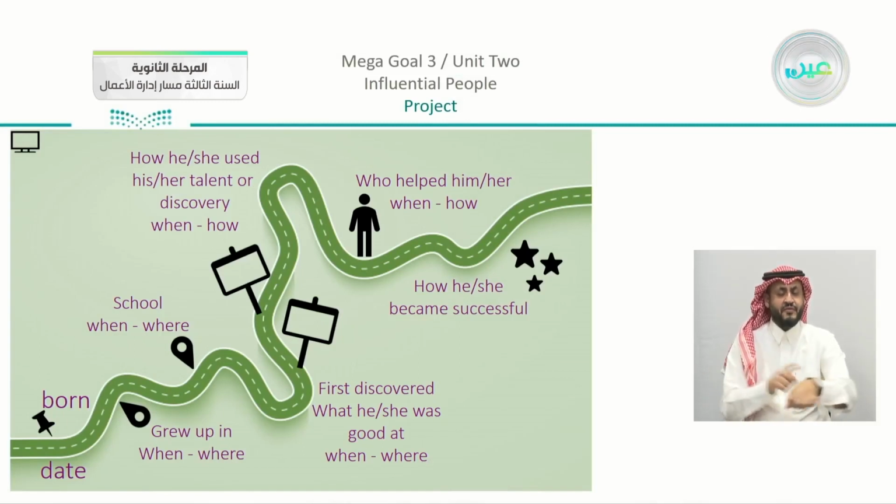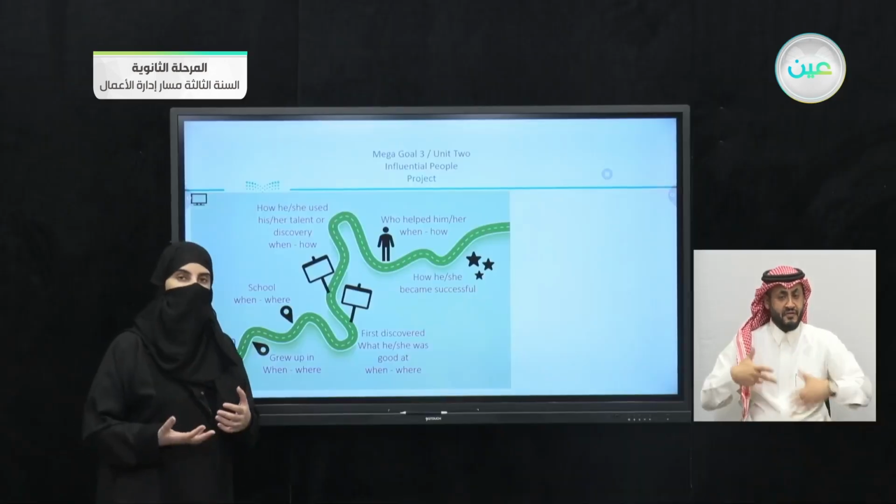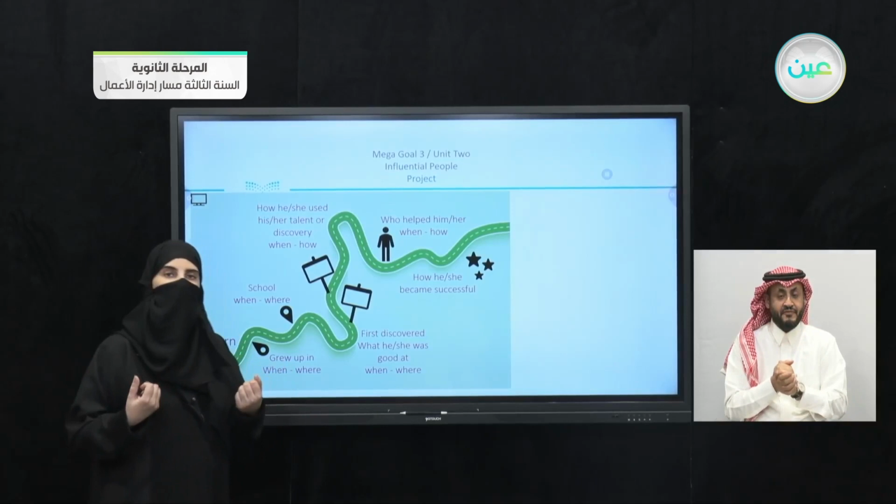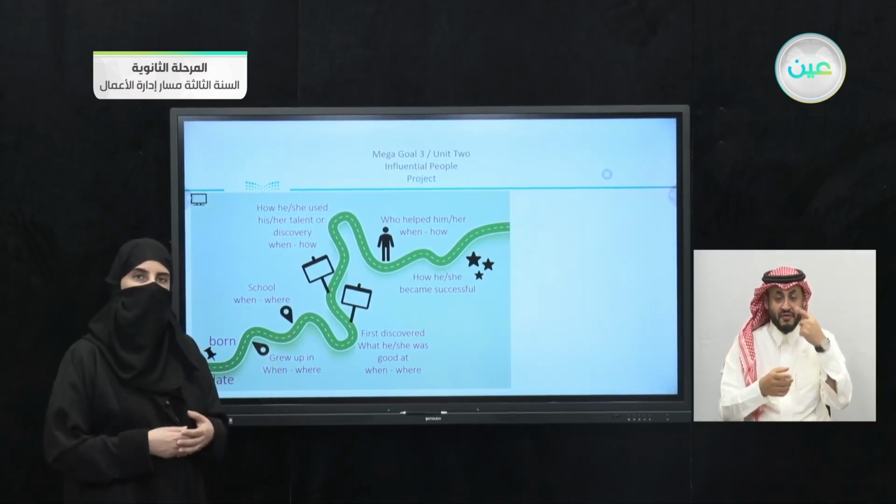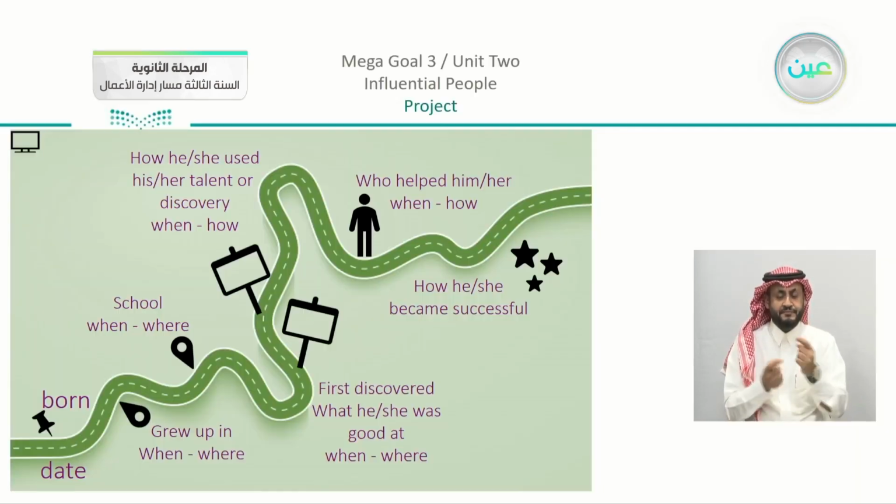Now here, there is an example for a timeline. So you can see from the pictures that I have used here that you can make it interesting and attractive. Now the basic thing is to attract the people who are going to see your project. Now starting from number 1, we're going to start with the date of birth, or when was this person born.